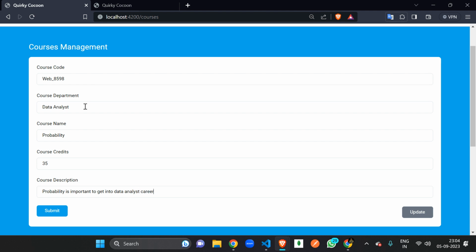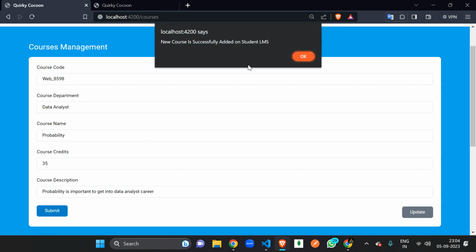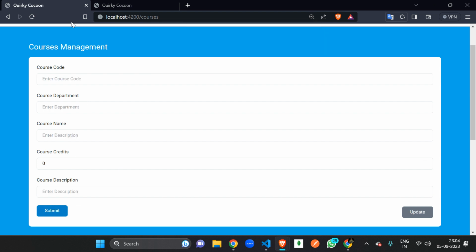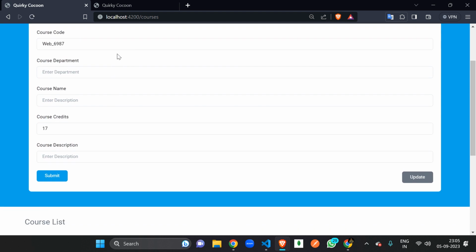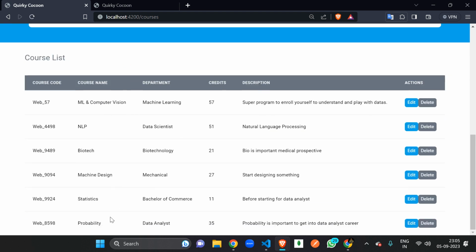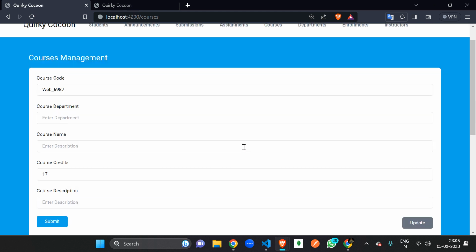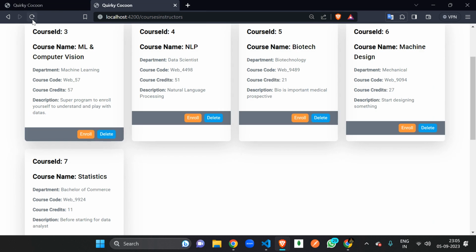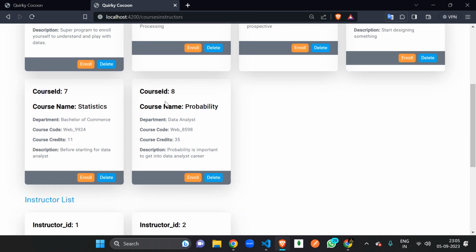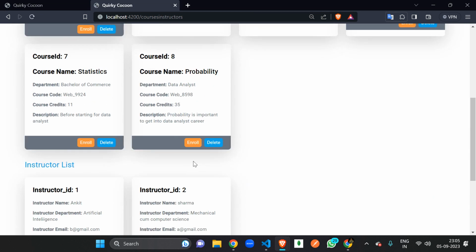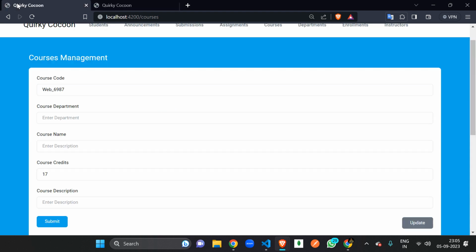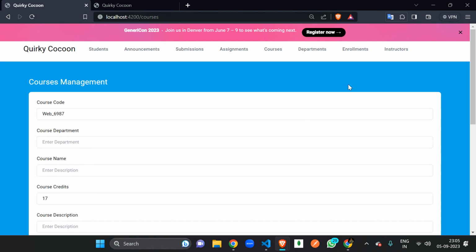Okay. So if I just press enter, submit, the new course is successfully added. Just take a refresh, and you can see it here: web 8598, probability, data analyst, 35, probability is important to get into the data analyst career. And here you can see, just refresh it, and you can see the course is created, and you can also enroll from here, right? So the complete website is working fine, right?